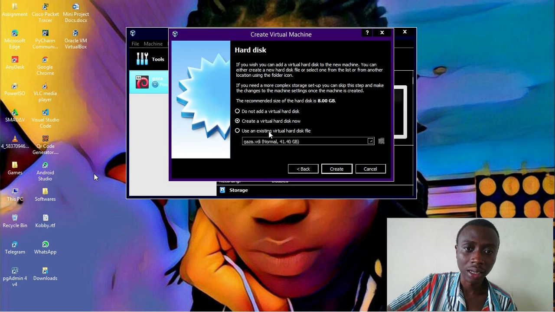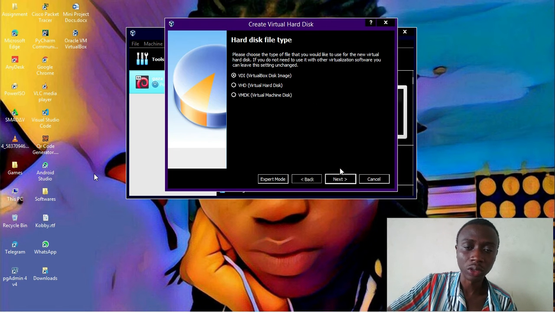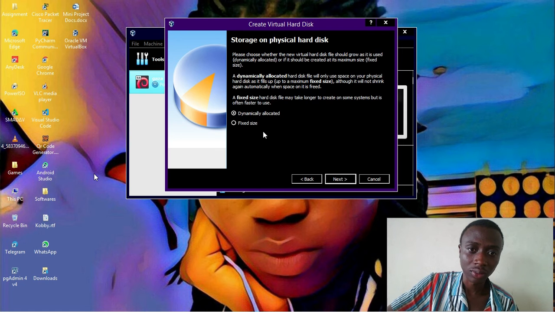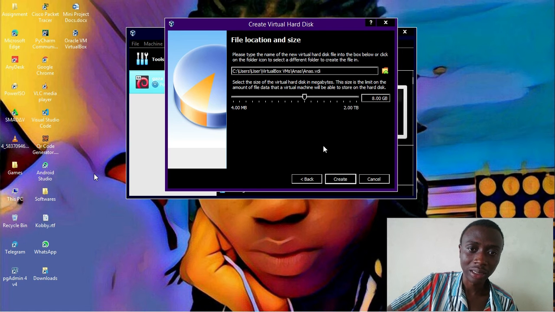And the hard disk that I want should be a virtual hard disk now. So you select the middle one, create a virtual hard disk now, and it's going to be created for you. And this is the type of hard disk you want. I just want a VirtualBox disk image, and it is better you select the first one. And I want it to be dynamically allocated.